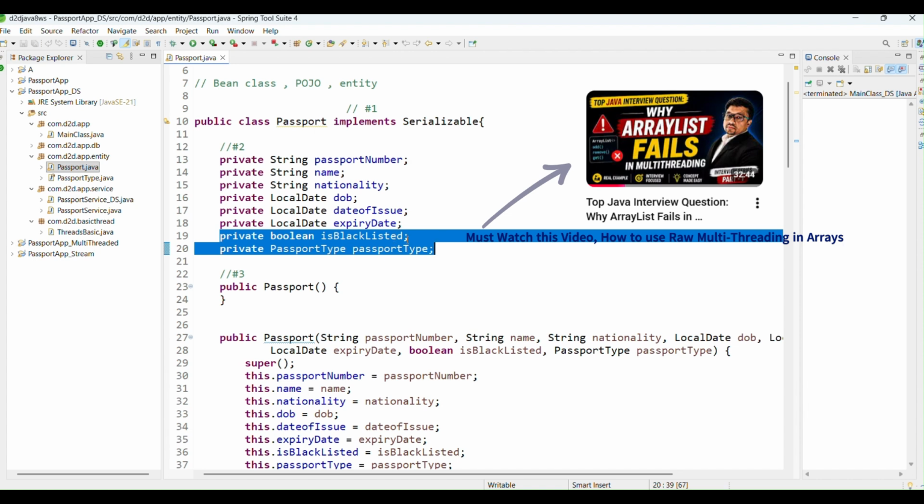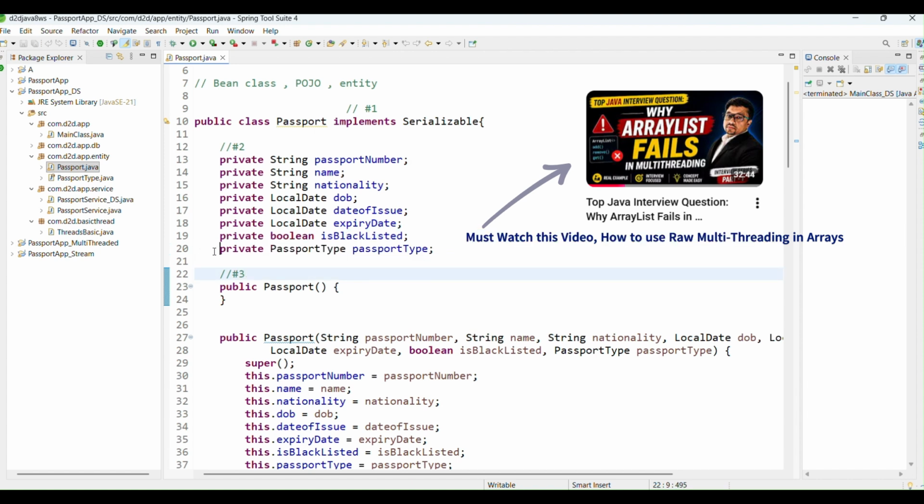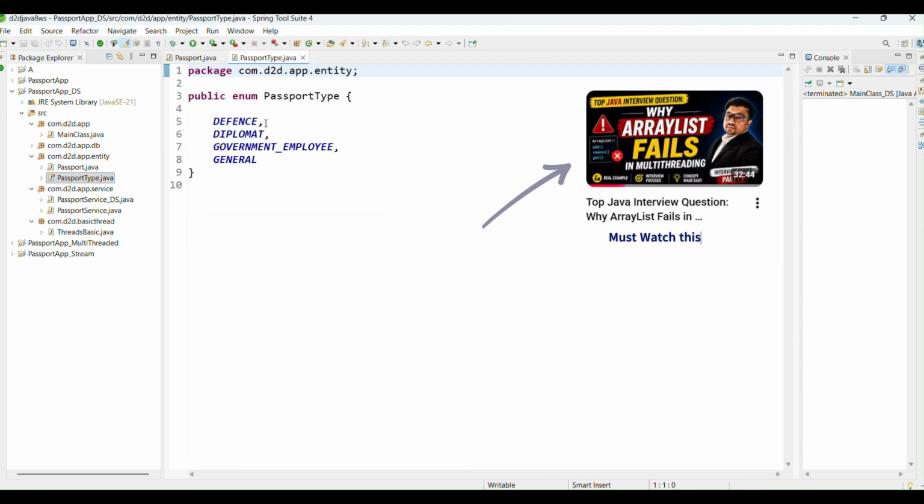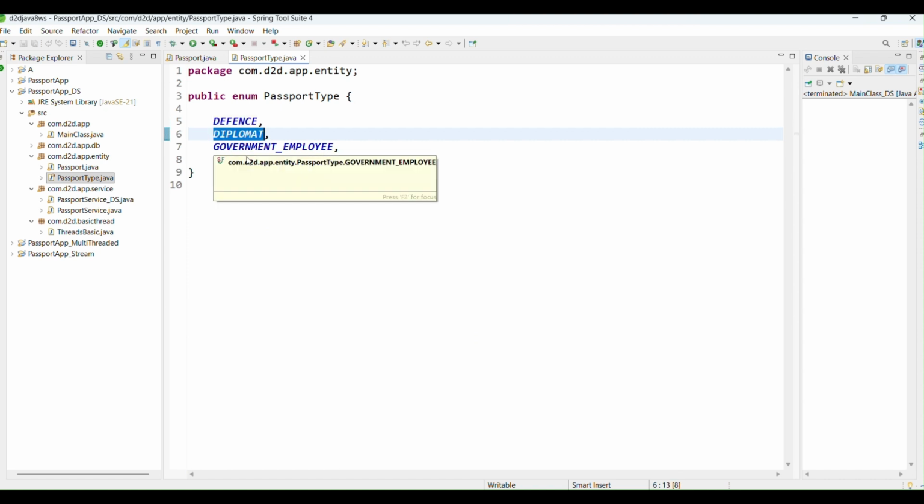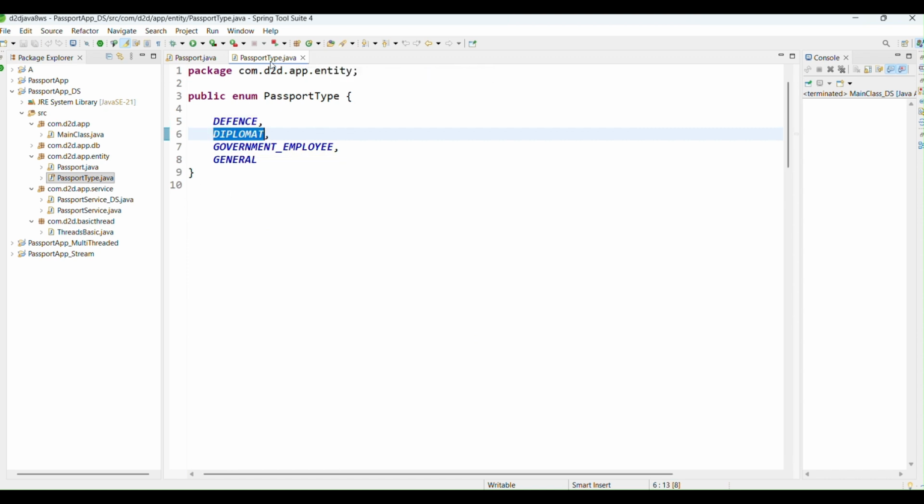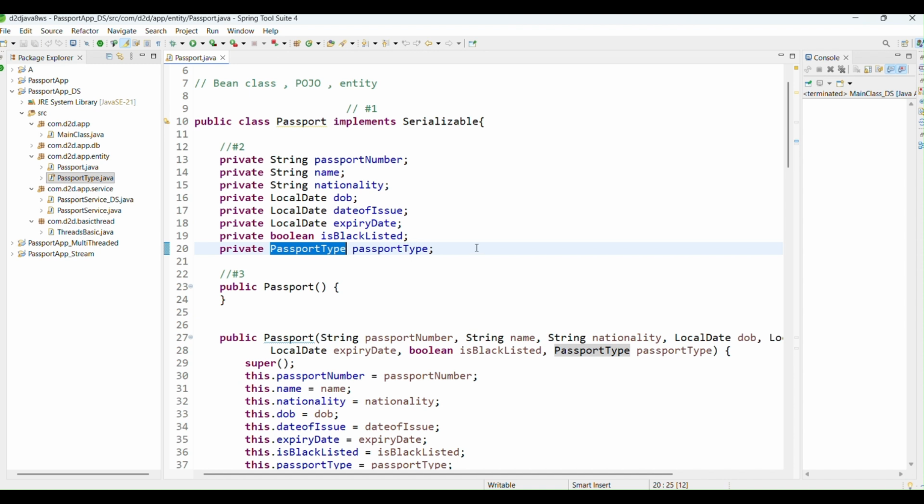On that basis we did filtration a lot of times in the previous examples. The second property is passport type, which is basically an enum. The passport can be a defense passport, a diplomatic passport, or a government or general passport, something like this. It's not related to a real-time scenario, but I'm trying to simulate a real-time environment.